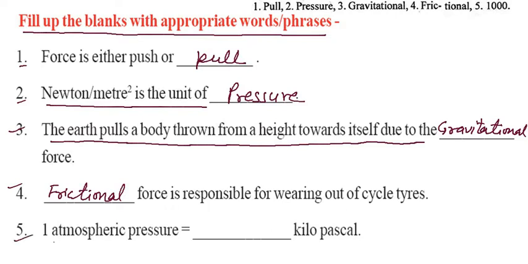Now come to the second. One atmospheric pressure is how many kilopascal? So that is 1000 kilopascal. You have to learn this. The Pascal unit is not of force, it is of atmospheric pressure. That is the unit of pressure.